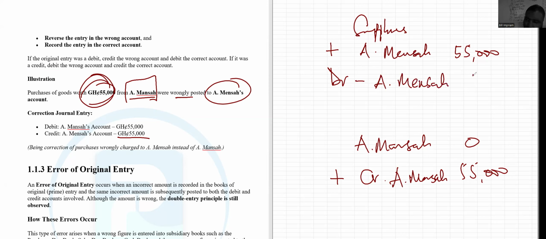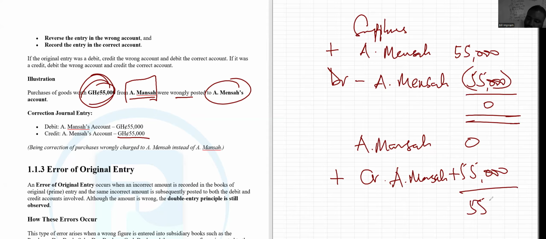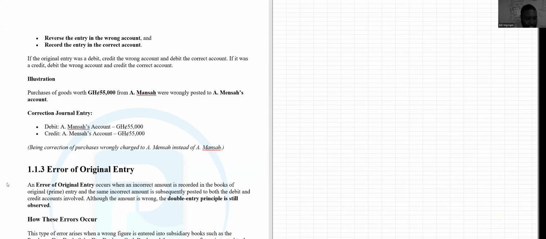A Mansa's account, right? So you take out the 55,000, meaning you are reducing 55,000 to bring this to 0, and you are increasing this by 55,000 to bring this to 55,000, because this didn't have 55,000 before, now it has. And this one shouldn't have had that 55,000, right? So this is how it is. And this is the correction of purchases that have been wrongly charged to A Mensa instead of A Mansa's account. So this is how we deal with an error of commission.